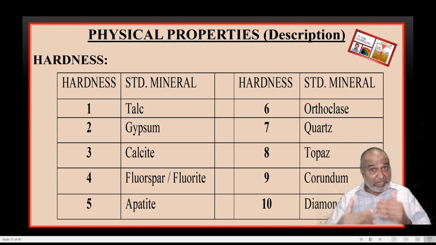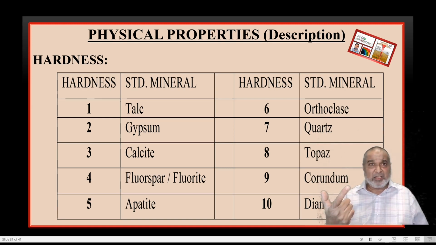It is clear now. Again, we'll now go in reverse, one by one. Number 1, talc. Number 3, calcite. Number 5, apatite. Number 7, quartz. Number 9, corundum. Number 10, diamond. Number 8, topaz. Number 6, orthoclase. Number 4, fluorite. Number 2, gypsum. And number 1 is the talc.